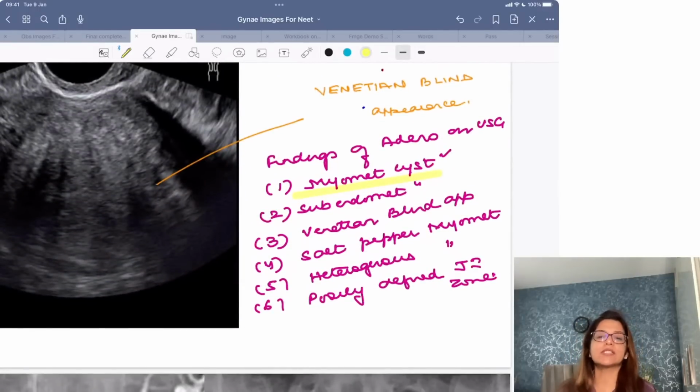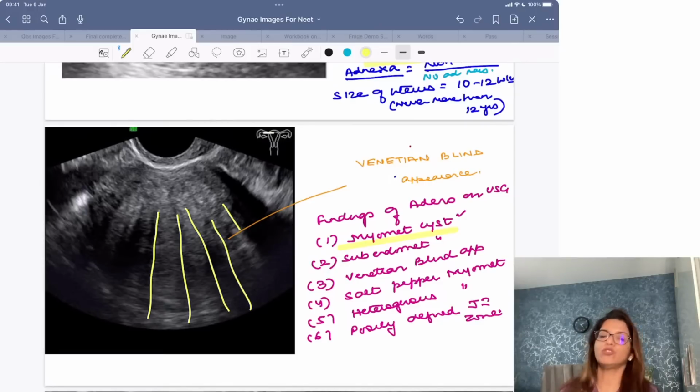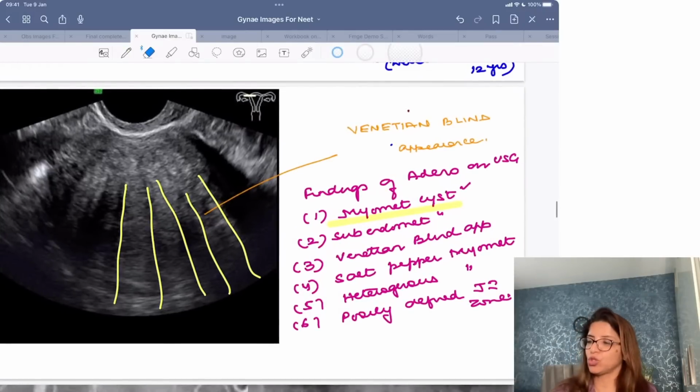You may get a subendometrial cyst or you may get an appearance like this. These are alternate dark and light bands, called Venetian blind appearance. Then you may get a salt pepper myometrium. The question may say that you are getting a salt pepper myometrium or a heterogeneous myometrium.